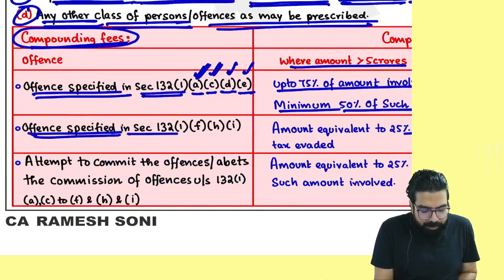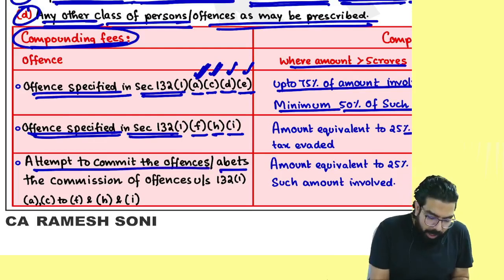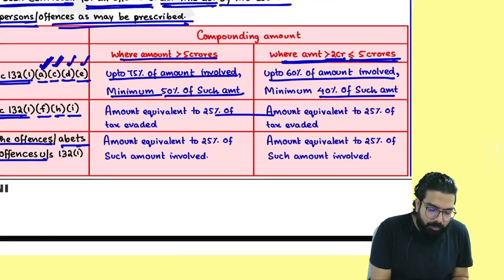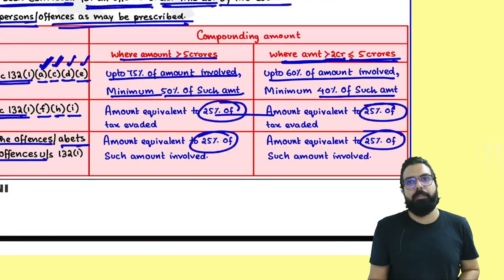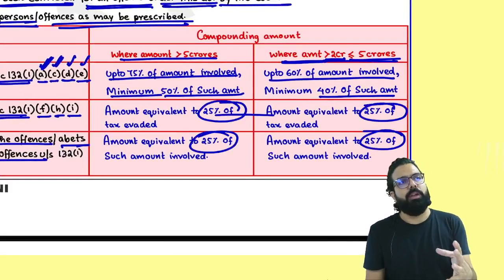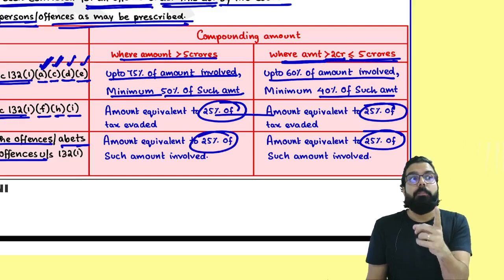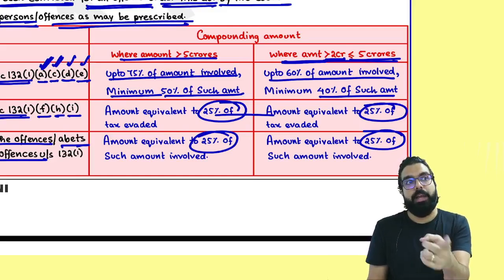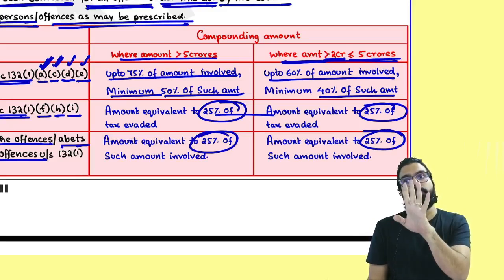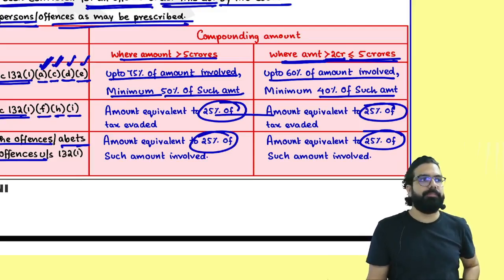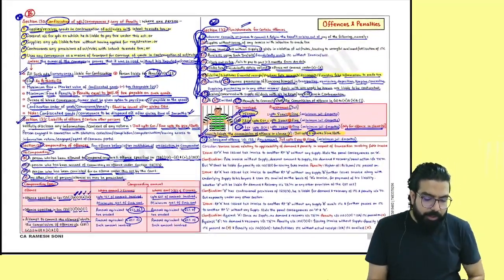An offense specified under 132(1)(f), (h), (i), or if anyone has gone ahead and attempted to do it or abets the commissioning of the offense, always remember 25%, 25%, 25% and 25%. There is nothing else, it is only 25%. But one point which a student should remember very well: bogus invoice, there is no compounding. And in the bogus invoice case, even if the amount is more than 1 crore, you will be sent to jail. Everyone listen.